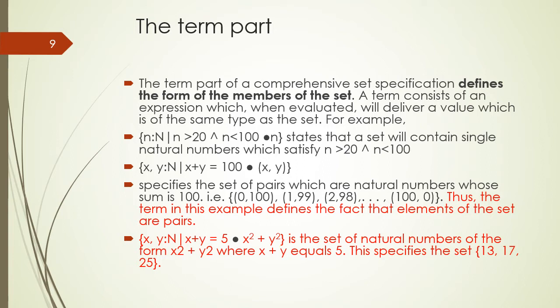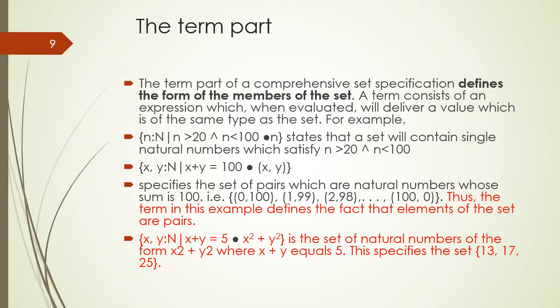The term part of the comprehensive set specification defines the form of the members of the set. A term consists of an expression which, when evaluated, will give us the same type of the set.